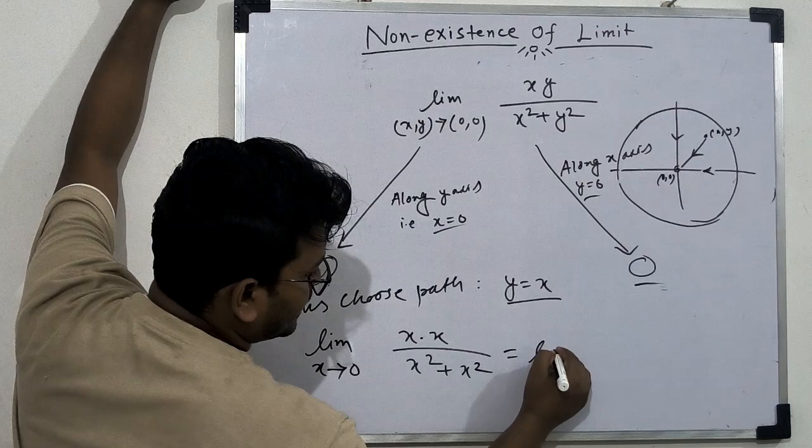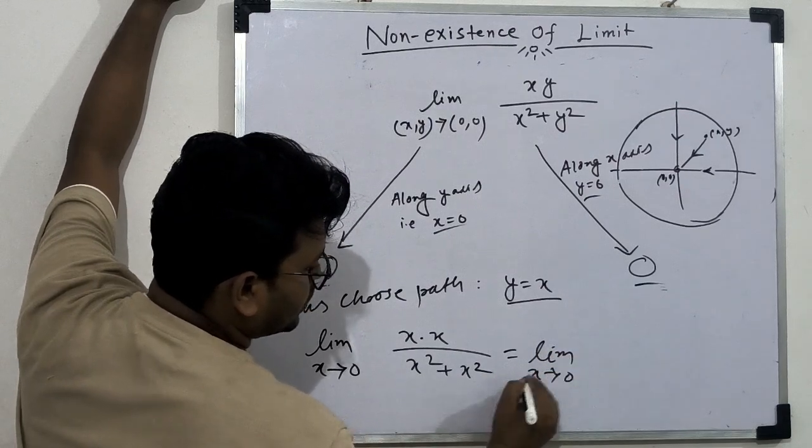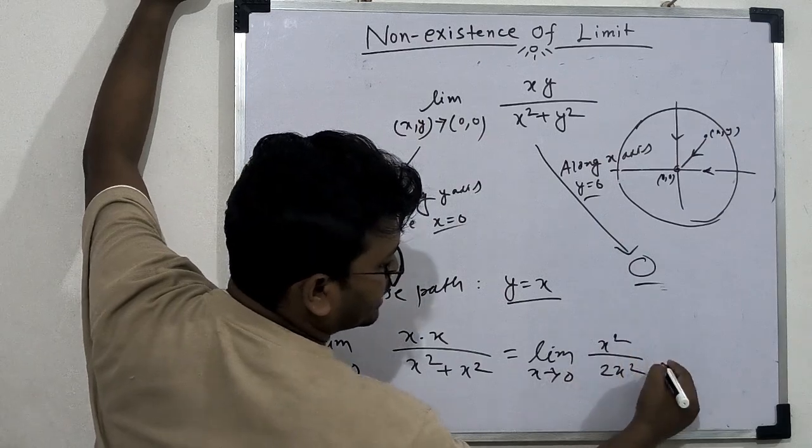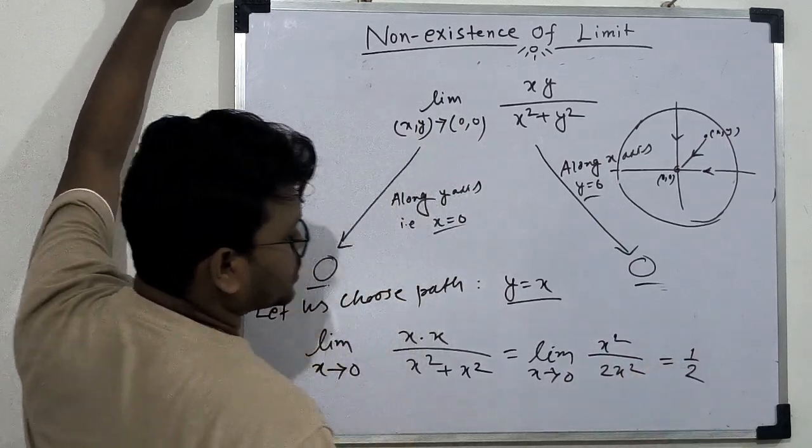From this we get the limit as x tends to 0 of x square divided by 2x square, the x square cancels out, and we get 1 by 2.